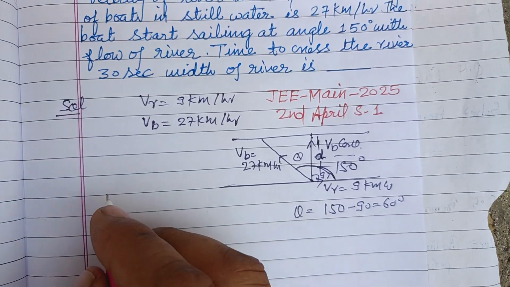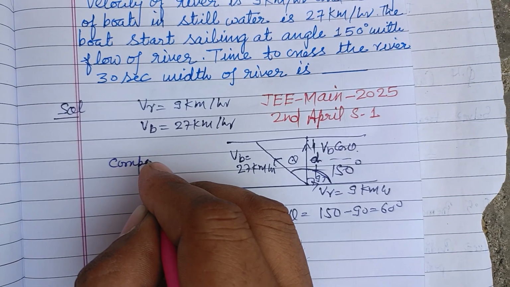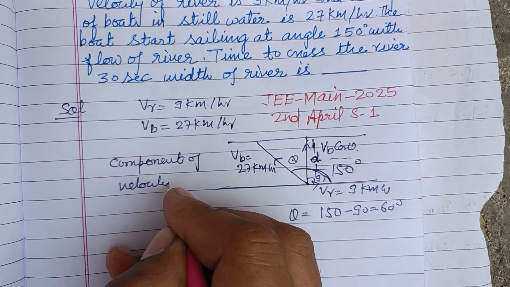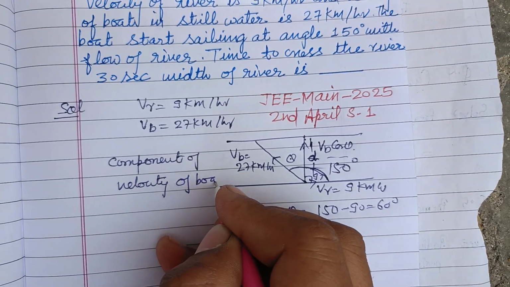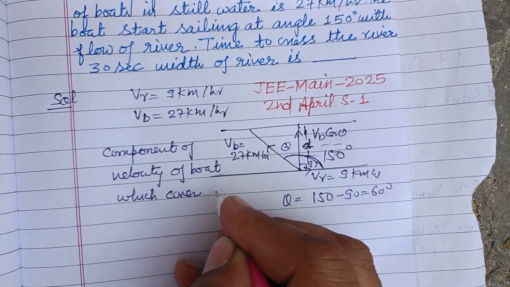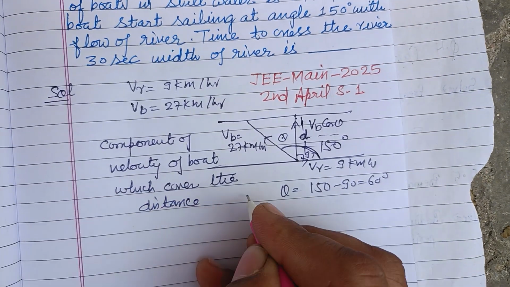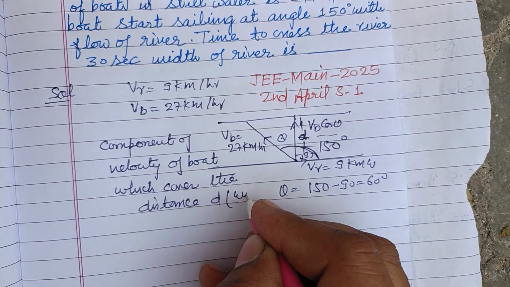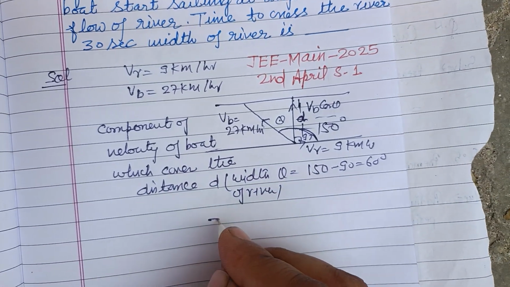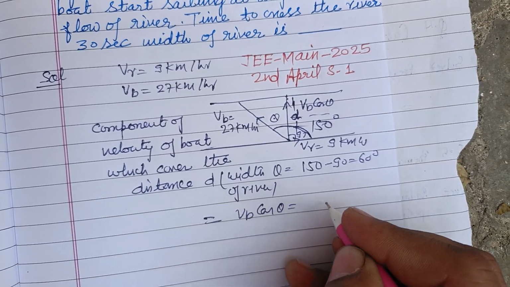Therefore the component of velocity of the boat which covers the distance D, the bed of the river, is V_B cos theta.